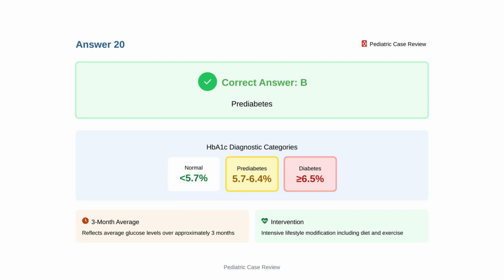Hemoglobin A1C between 5.7 and 6.4% indicates prediabetes. Values at or above 6.5% indicate diabetes. Hemoglobin A1C reflects average glucose levels over approximately 3 months. This result requires intensive lifestyle intervention, including dietary modification, increased physical activity, and close monitoring for diabetes progression.